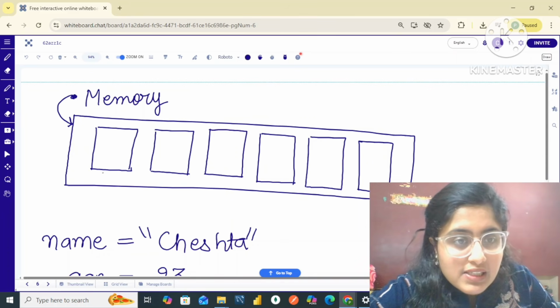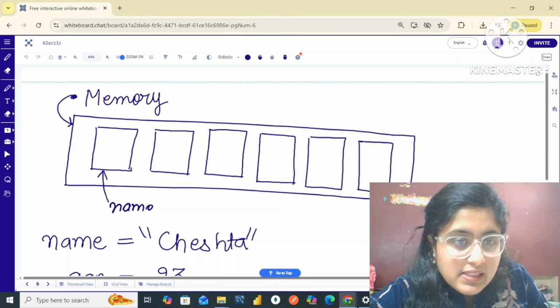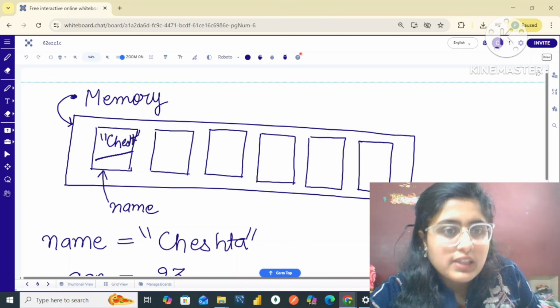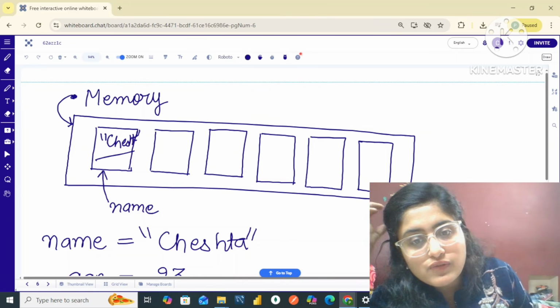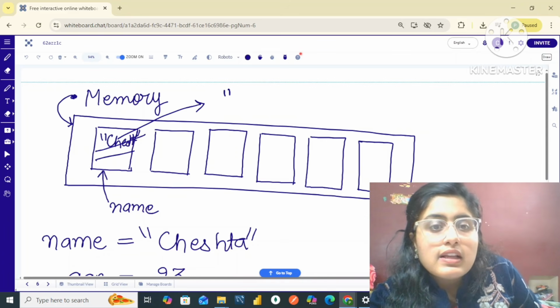So whenever you assign a variable to that plot, for example, I have assigned it the variable as name. Okay, in this variable, Cheshta will be stored. My name would be stored in this variable. Okay. Then if you want to change the value of this variable, then you can reassign it or you can change this name to, say, Reena.